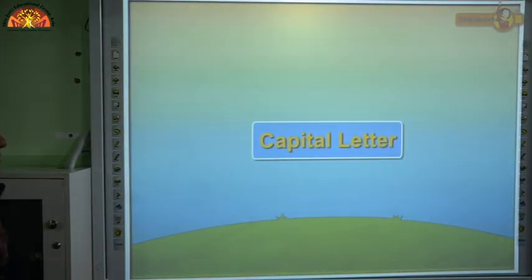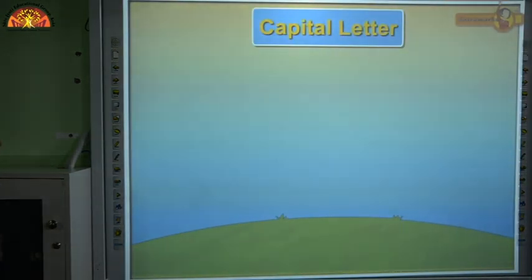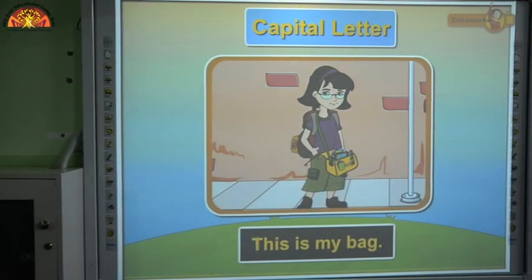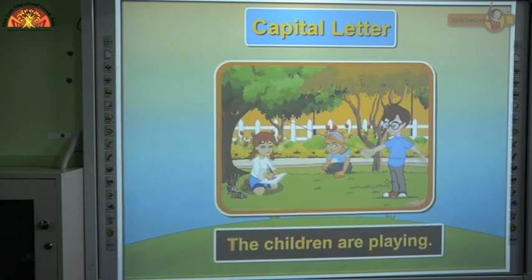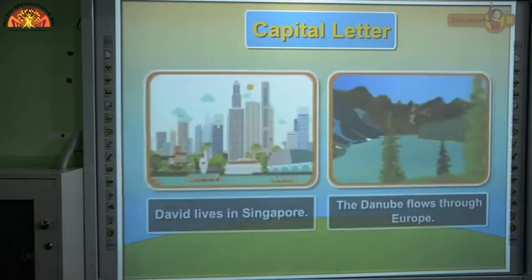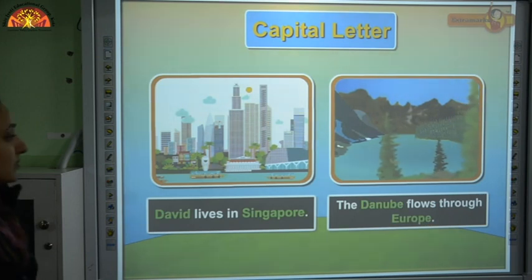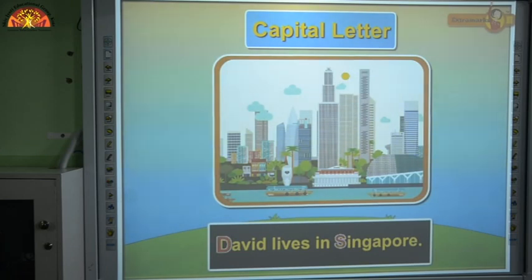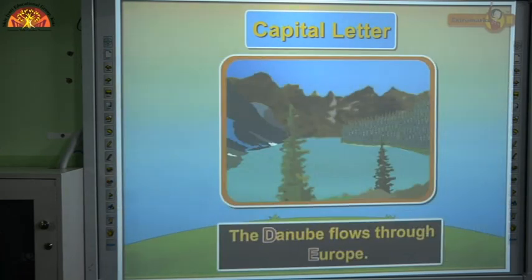Capital letter. Usage of capital letters is an important part of punctuation in English writing. The capital letter is used in several ways while writing. The first letter of every sentence begins with a capital letter. For example, this is my bag. The children are playing. Names of specific persons or places begin with a capital letter. For example, David lives in Singapore. The Danube flows through Europe.